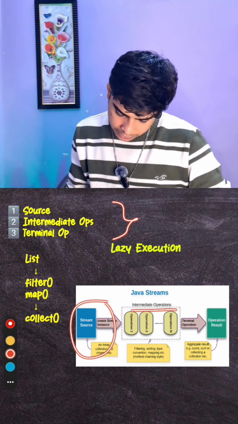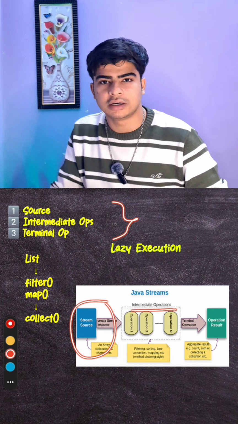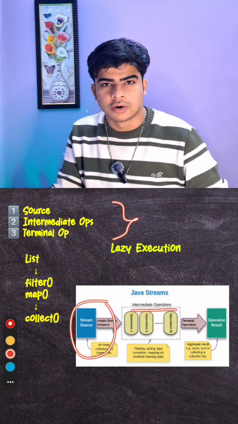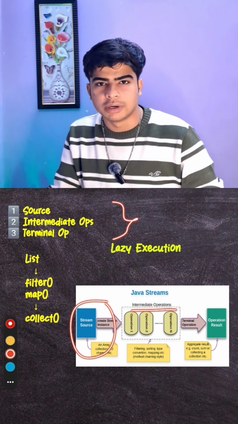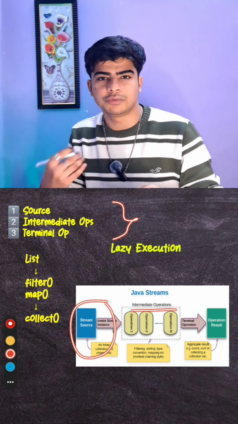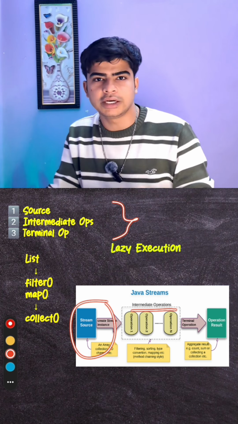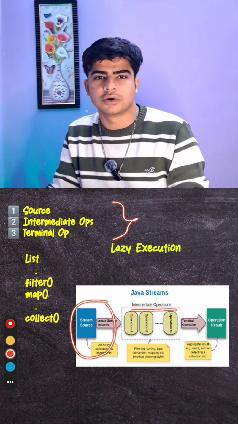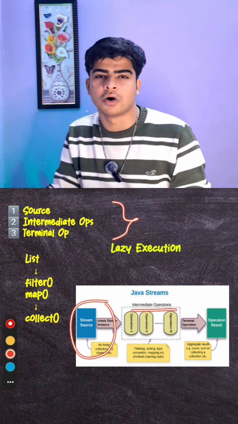At last, the terminal operation. It is also known as lazy evaluation. We will understand this in the next video. You can understand terminal operations as the collect function, sum function, max function. If you want to print out the data which you have processed inside the intermediate operation, you need to call a terminal operation. If you do not call it, the data will only be processed. It will not print anything onto the console.